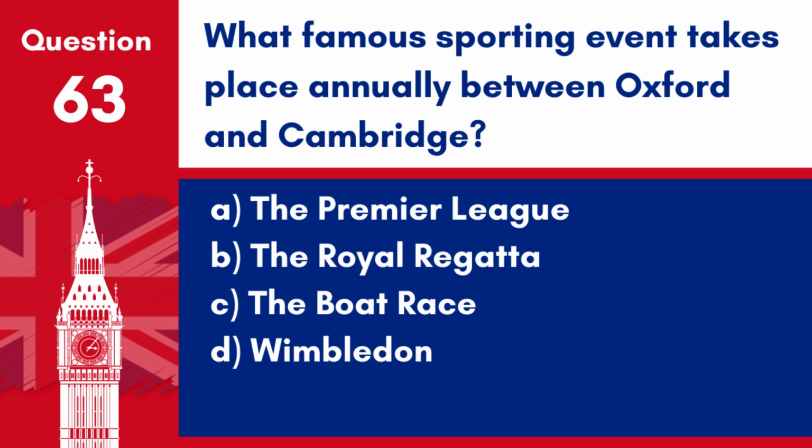Question 63. What famous sporting event takes place annually between Oxford and Cambridge? A. The Premier League. B. The Royal Regatta. C. The Boat Race. D. Wimbledon. Answer: C. The Boat Race. This annual rowing race between crews from Oxford and Cambridge universities is held on the River Thames.